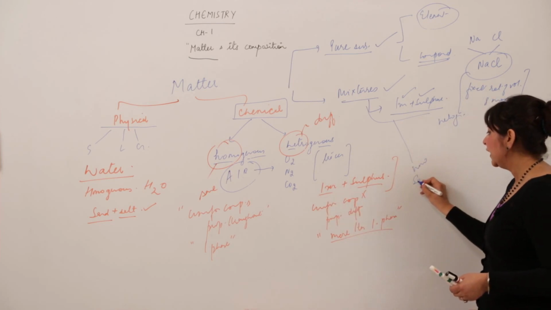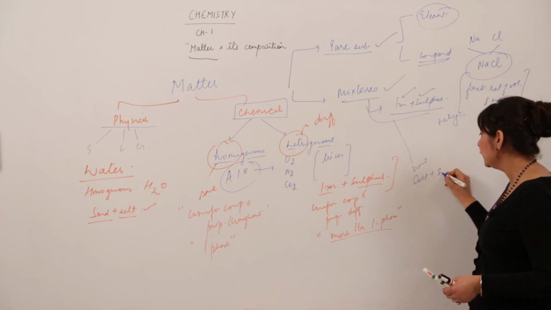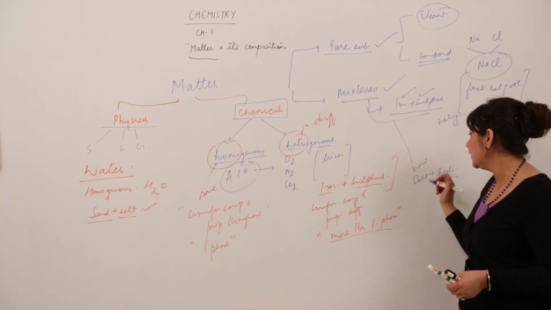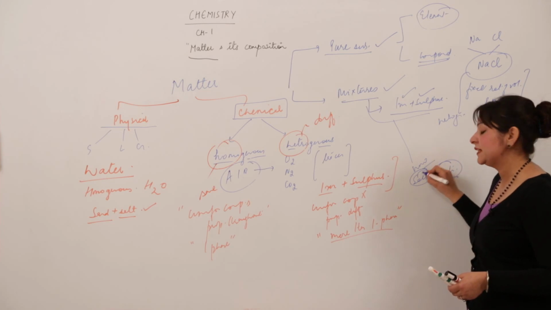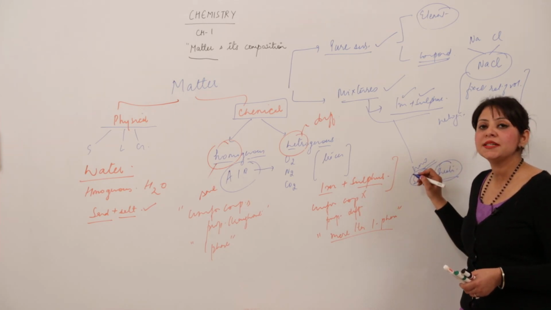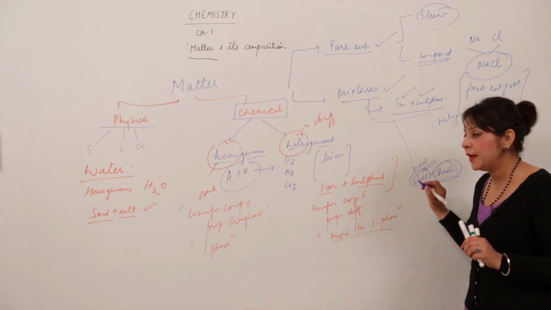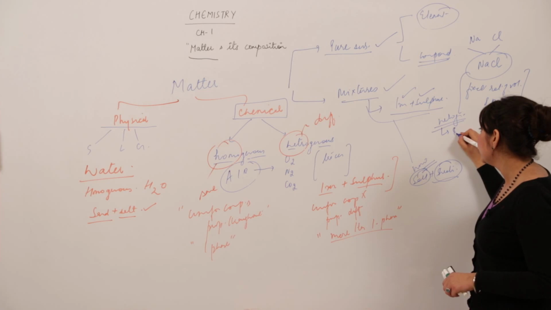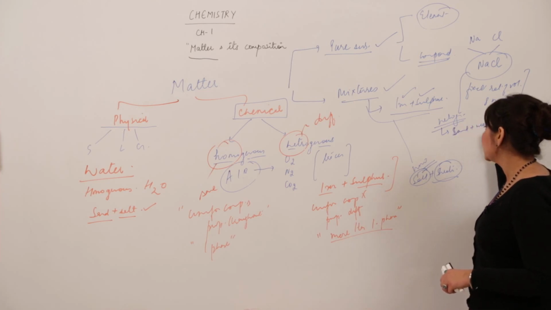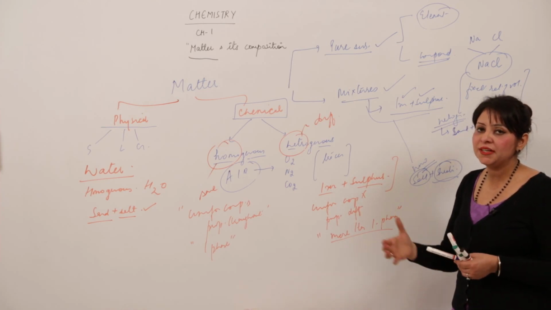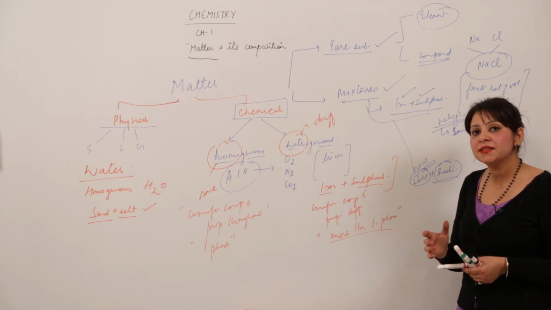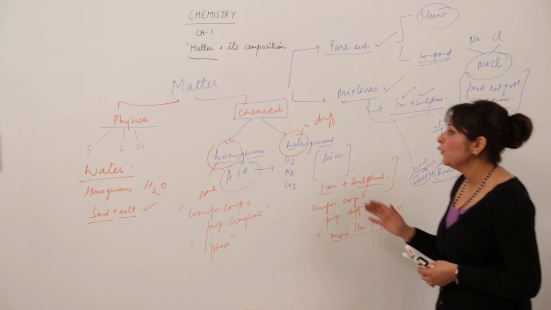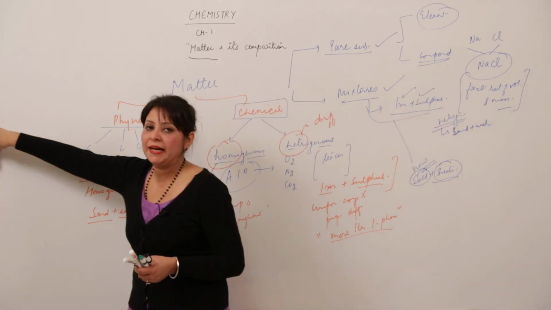For example, we take a mixture of salt and water. You get to see a one-phase substance. Though it contains different substances, it is still homogeneous because the properties, composition, and existence of phase are the same. And in the case of heterogeneous, for example, we take a sample of sand and water. When you mix it, it will appear to dissolve, but when you keep it undisturbed, you will get to see different phases, and even the composition and the properties will be different. So this is how we classify matter into different categories.